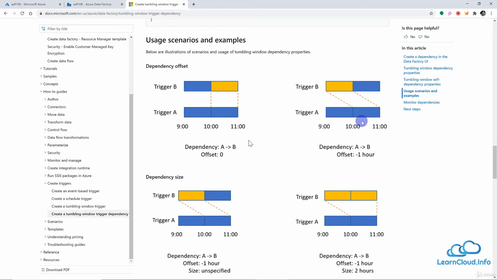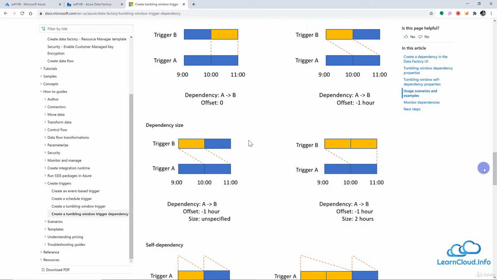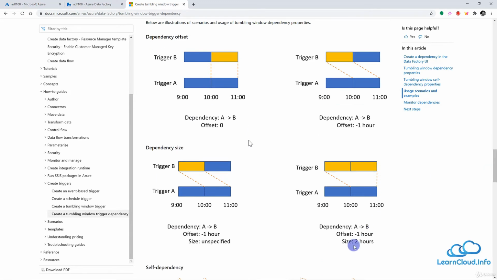That means the window of trigger A, which is going to run from 10 to 11, depends on trigger B's window from 9 to 10, because there's an offset of -1 hour. That means if trigger B window 9 to 10 completes successfully, then only trigger A window 10 to 11 will continue.